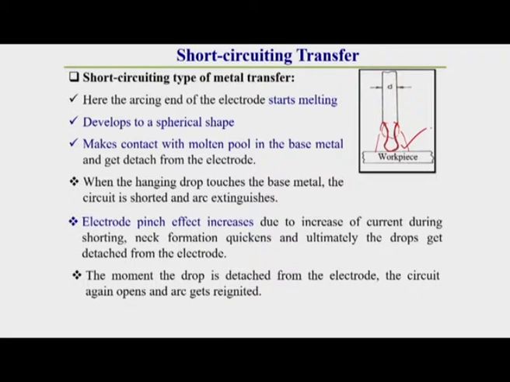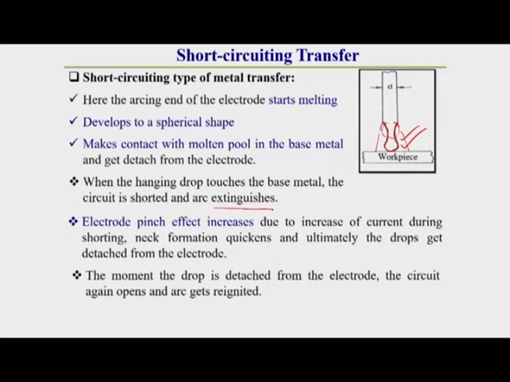When the hanging droplet touches the base metal, the circuit is shorted and the arc extinguishes.